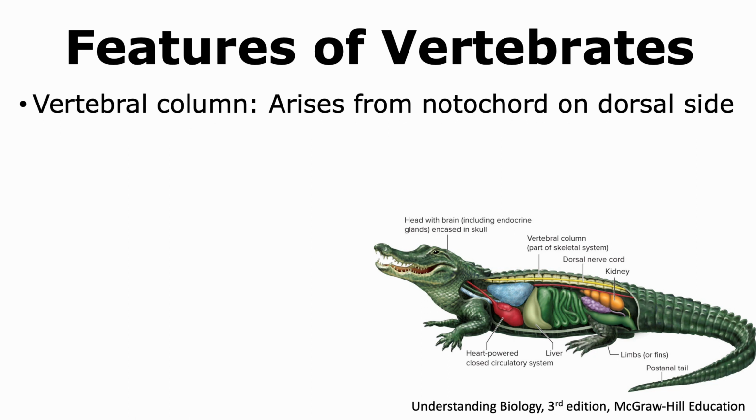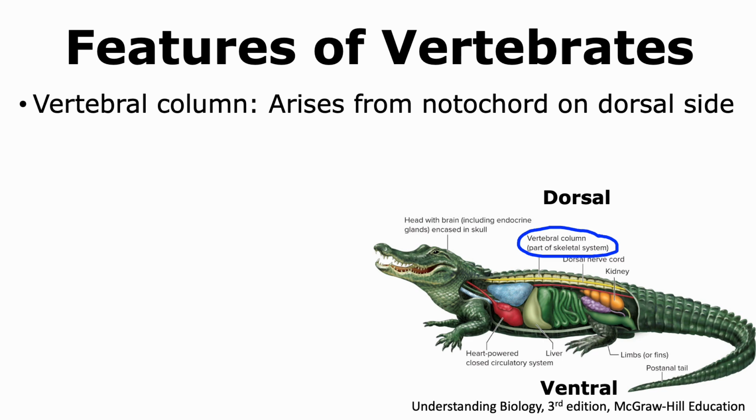Vertebrates share certain features that include the presence of the vertebral column. This vertebral column arises from the notochord and is present on the back part of the body. This side of the body is called the dorsal part of the body, and hence we say that the vertebral column is present on the dorsal side of the organism. The opposite side, which is called the belly side, is called the ventral portion of the organism.